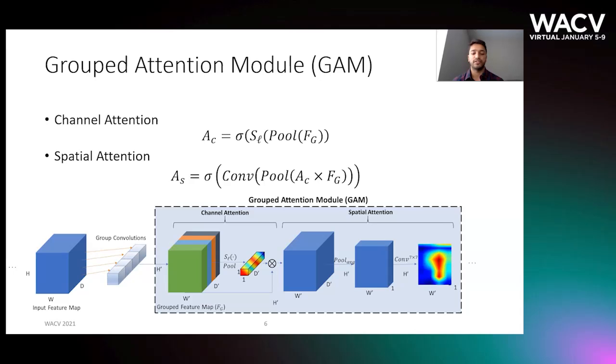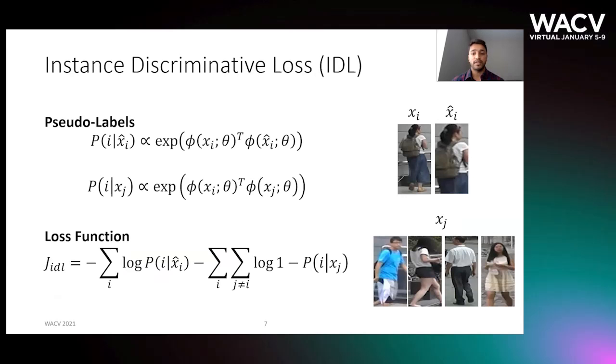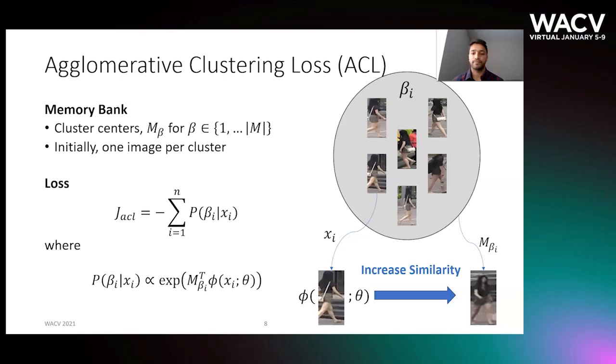Our instance discriminative loss works by maximizing the probability that the augmented instance x sub i hat is classified as the original instance x sub i, while minimizing the probability that other instances x sub j in the batch are classified as x sub i.